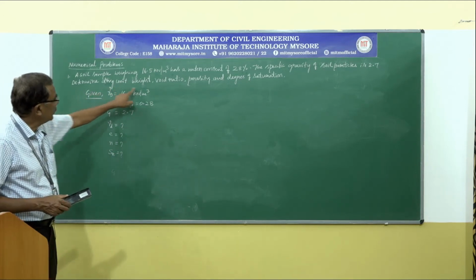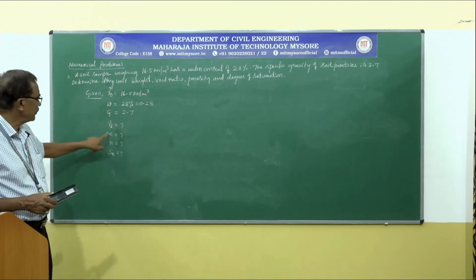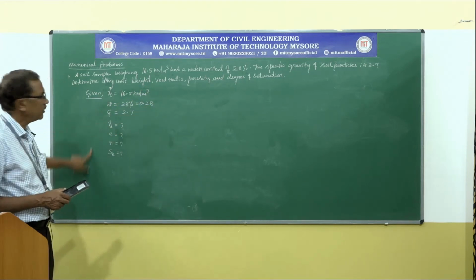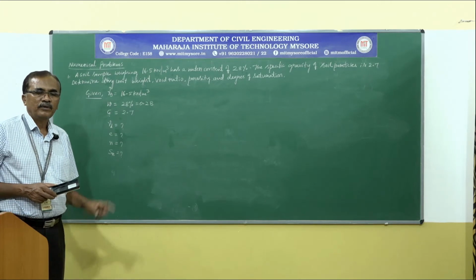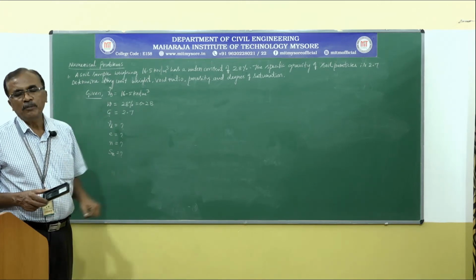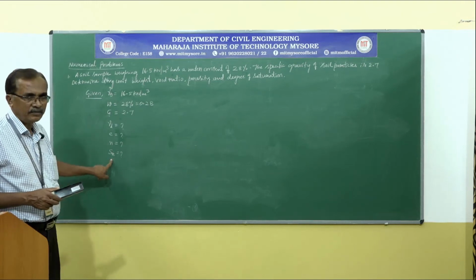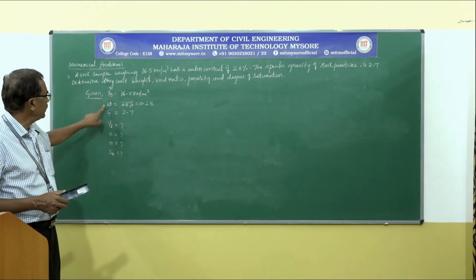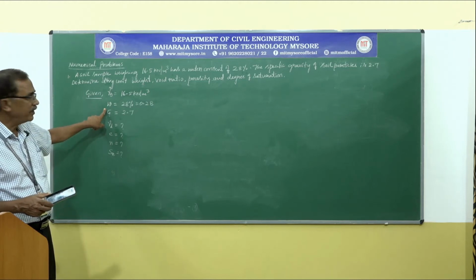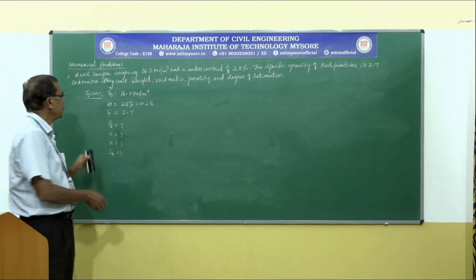So, knowing the given values and required values, we have to use appropriate relationships to find out these values gamma D, e, n, S r. We have gamma B, bulk unit weight, water content, specific gravity.